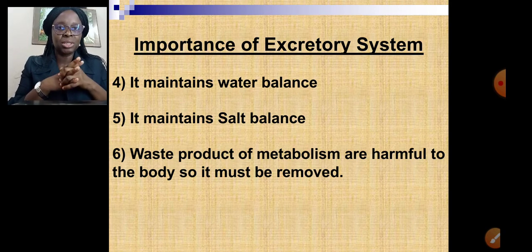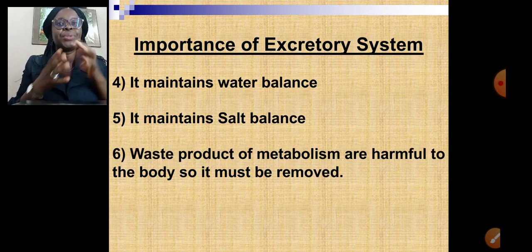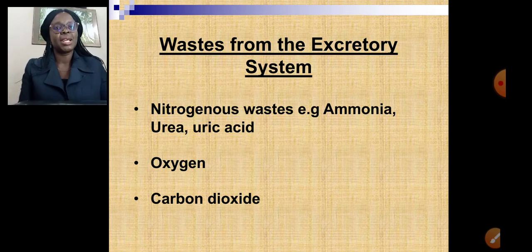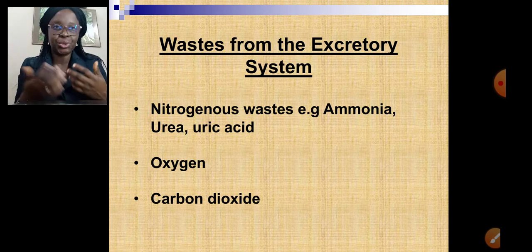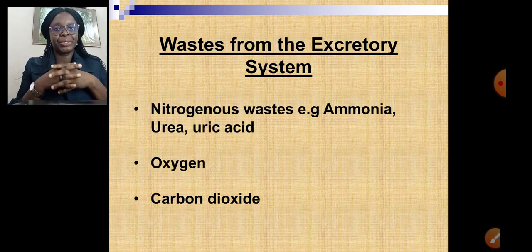Then the last but not the least, waste products of metabolism, they are harmful to our body, so they must be removed from our body. Don't forget, they're also poisonous, they are toxic to our body, and they must be removed. Let's see some forms in which excretory waste can be removed from our body.